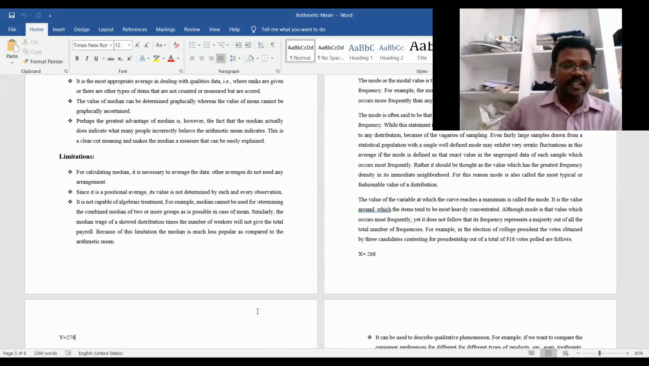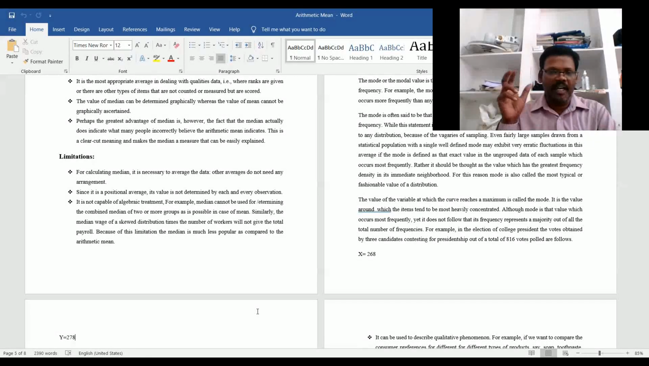Since it is a positional average, its value is not determined by each and every observation. All the values are not taken into consideration; only the middle value is considered. That is why the median may not be representative of all the values. It is also not capable of algebraic treatment.